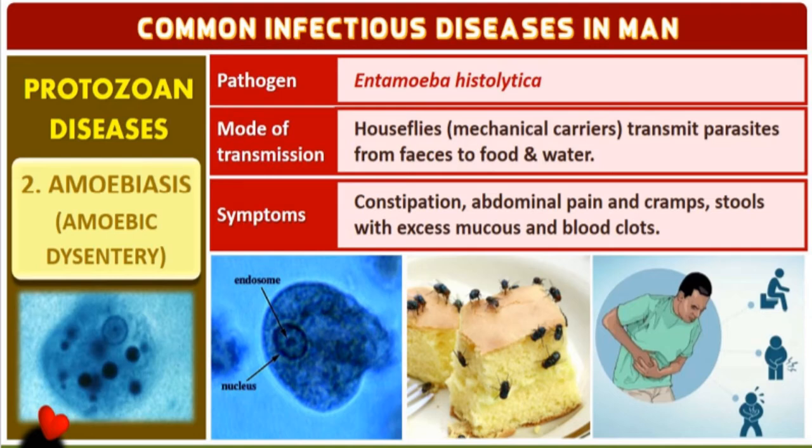Next disease, that is a common infectious disease in man. The pathogen, the causative agent, we call it Entamoeba histolytica. The mode of transmission is the housefly. What do you mean by housefly?